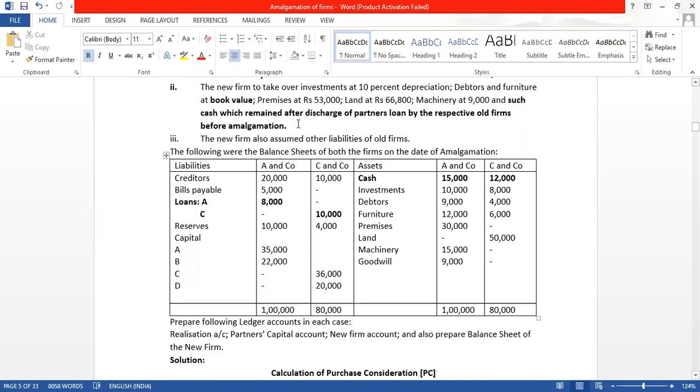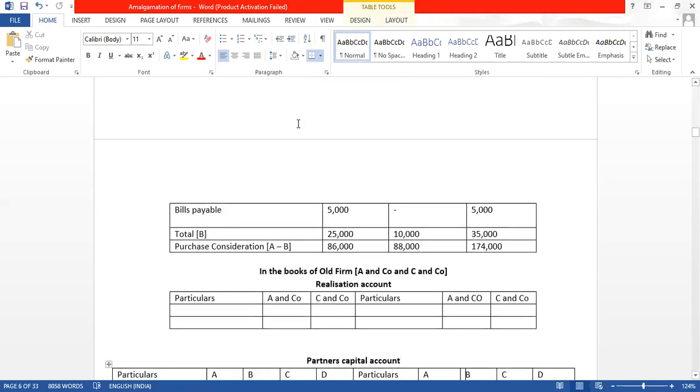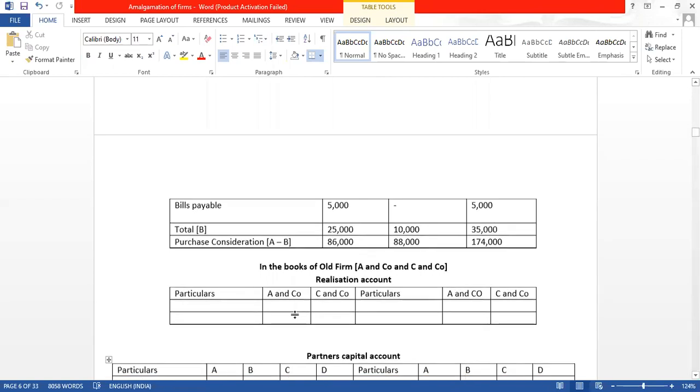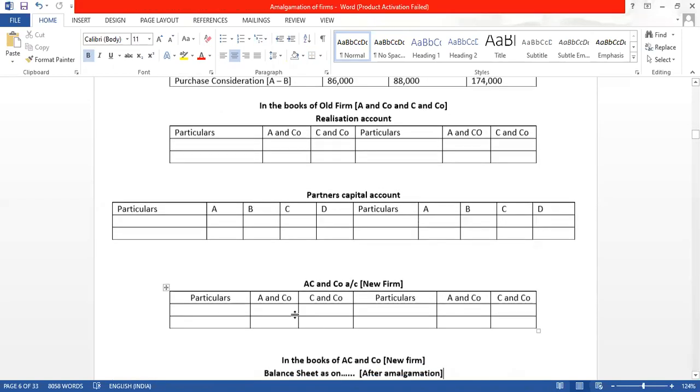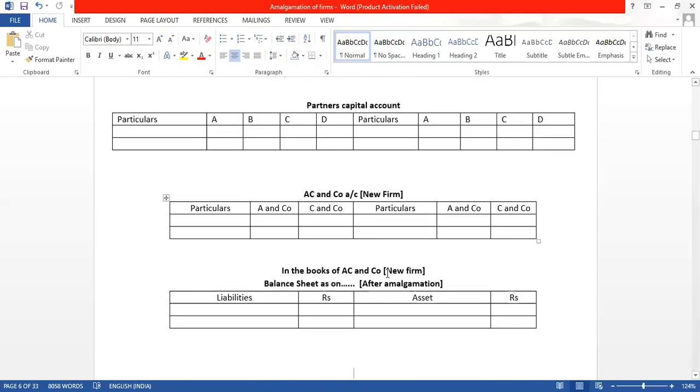New firm account name is ACN company account, and balance sheet also we have to prepare of the new firm, that is ACN company. So let us start in the books of old firm, that is AN company and CN company. We will prepare realization account, partners capital account, and the new firm account. And finally, we will prepare the balance sheet of the new firm after amalgamation.